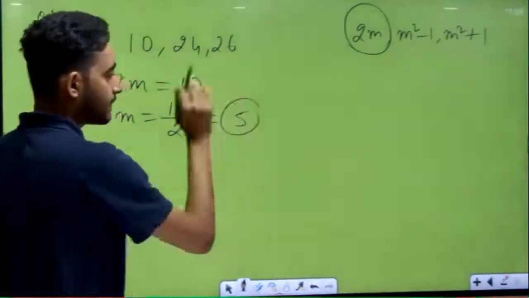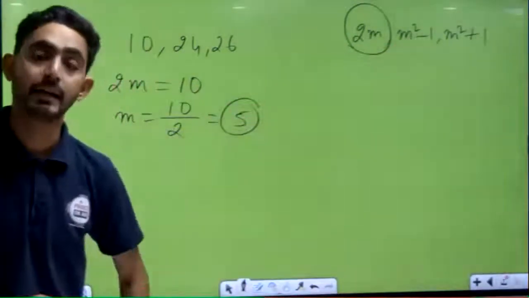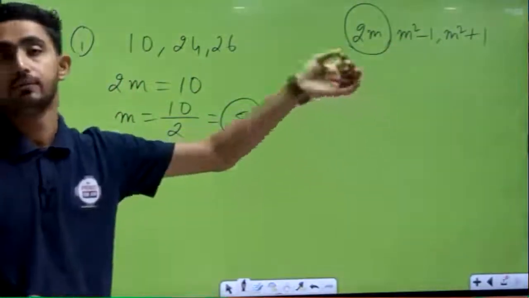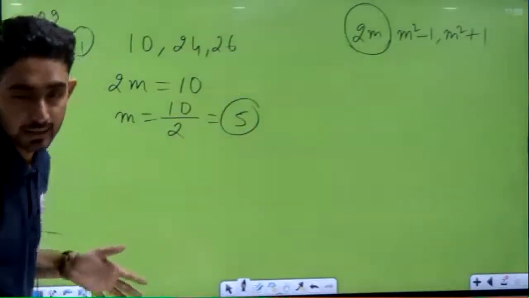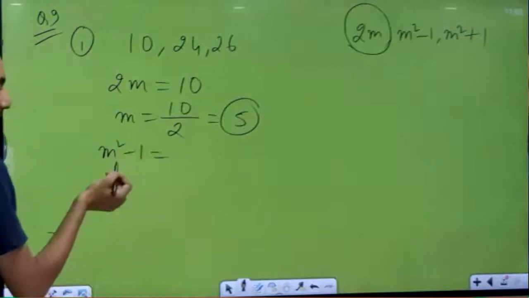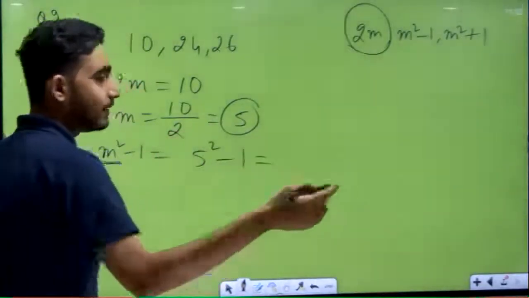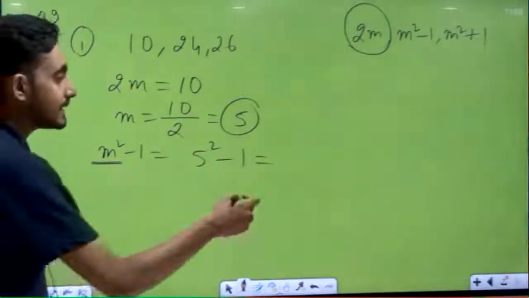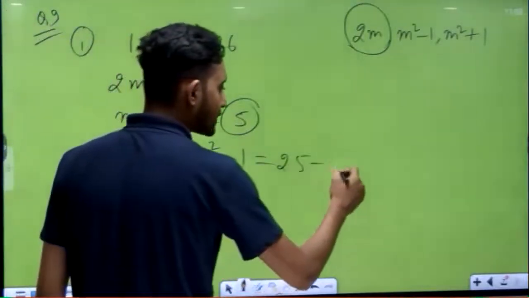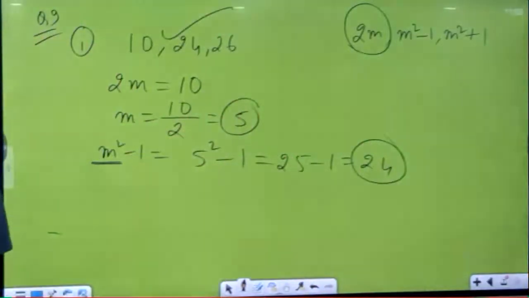आ गया. अब हमारे जो सेकंड और थर्ड मेंबर हैं, इन आवर फॉर्मूला we will put that value only. Like this: m square minus 1 is equal to, instead of this m we will put 5. So 5 square minus 1. Anyone know what is the value of 5 square? That is 25. And 25 minus 1 is equal to 24. Done. See, yes, correct.